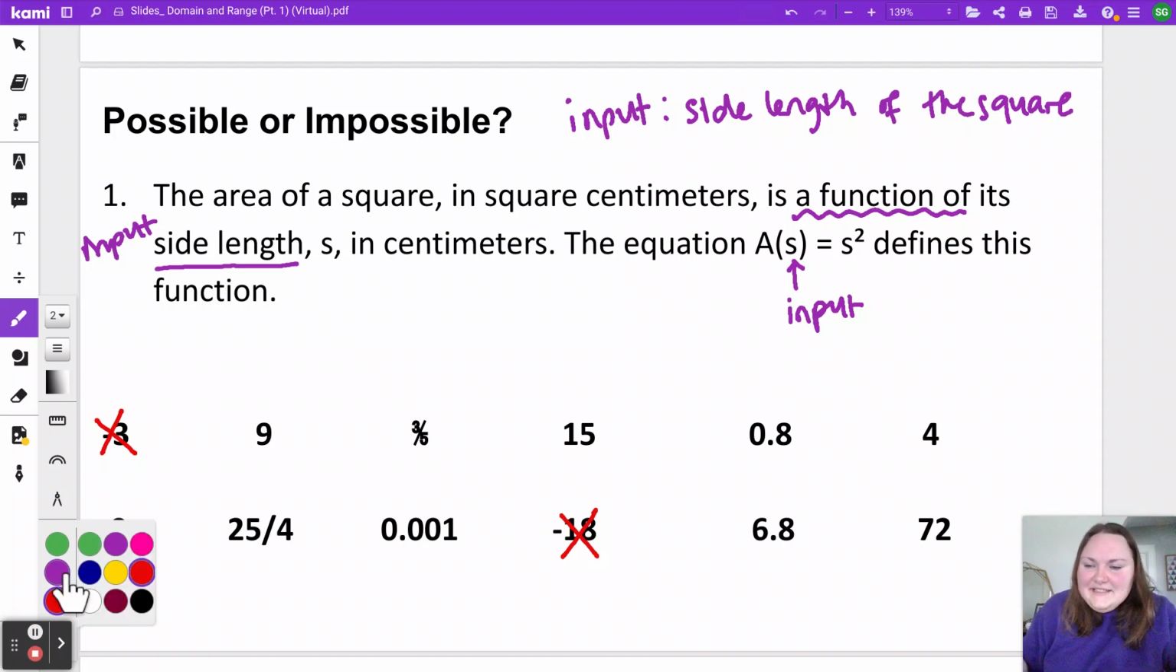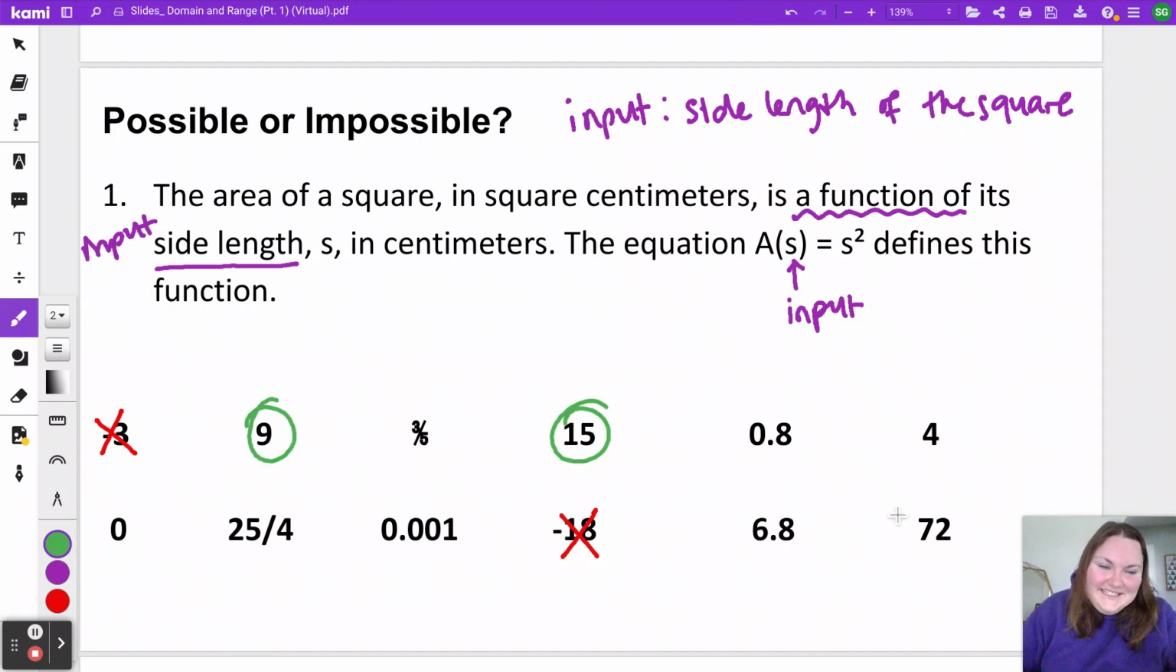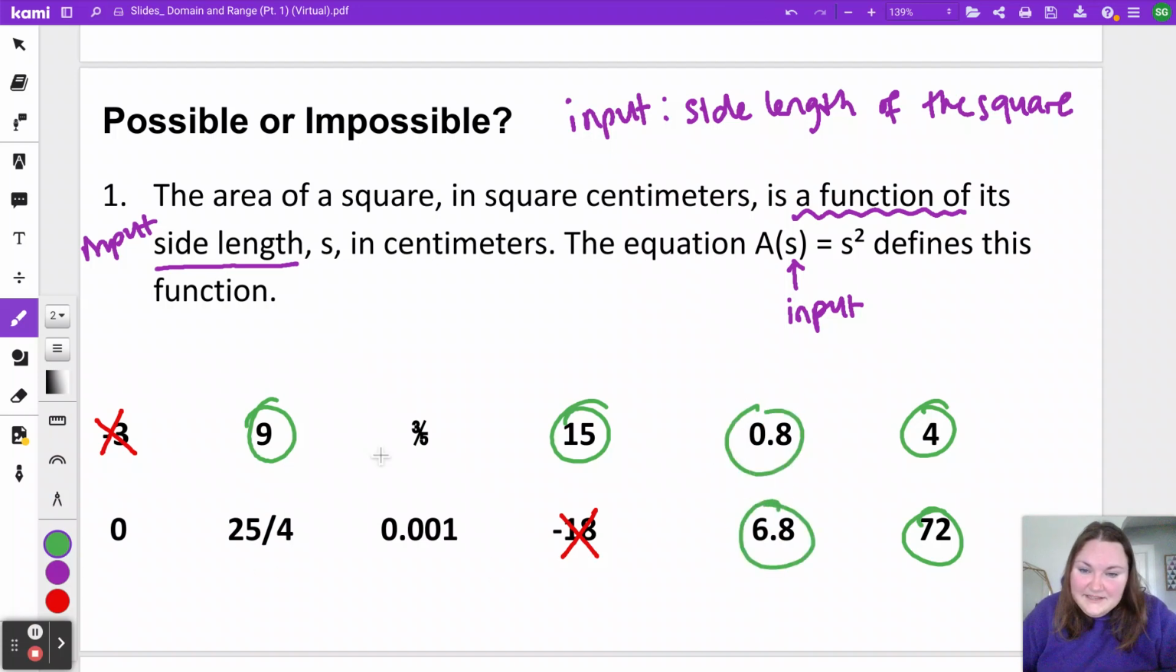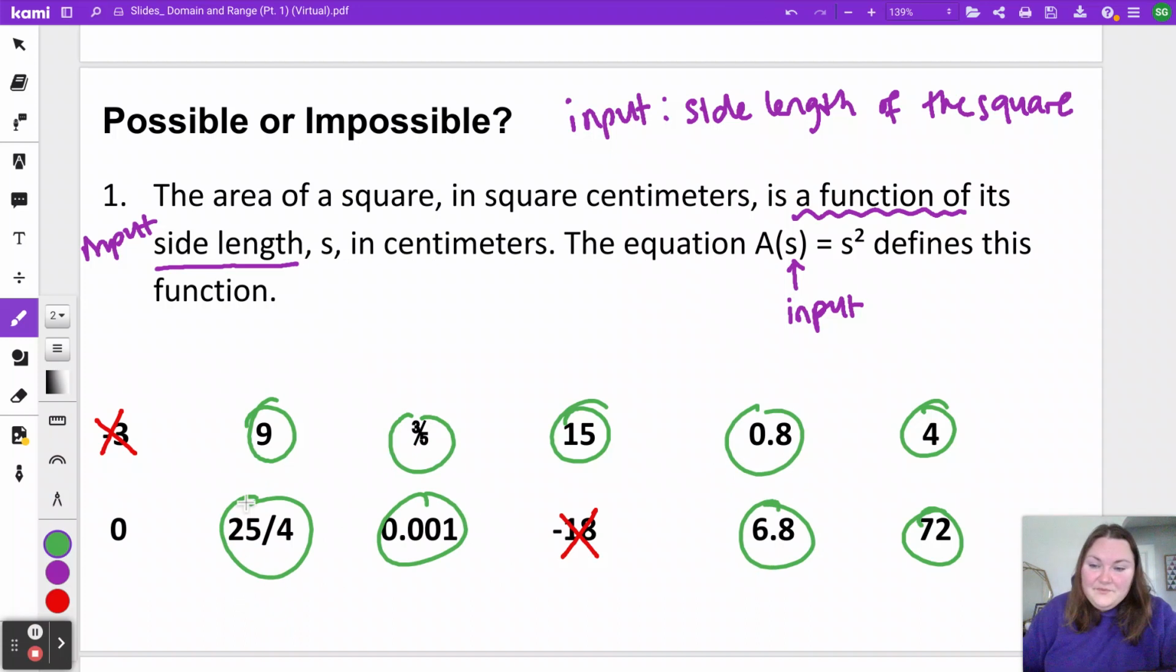I've had some people say that they're very confident you could have a square that has side lengths of whole numbers. Whole numbers are numbers like 9, 15, 72, 4. You could definitely draw a square where you measure one side and it's 9 centimeters. But you could also measure a square and it's not a whole number. So that means that these decimals and fractions are all options as well.